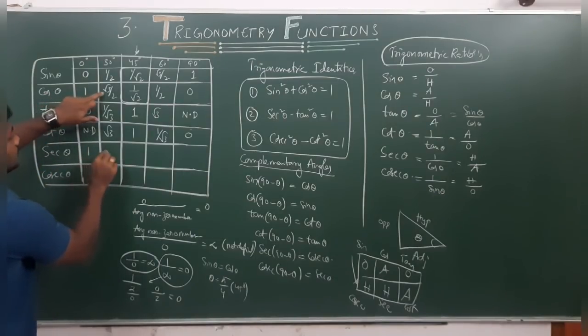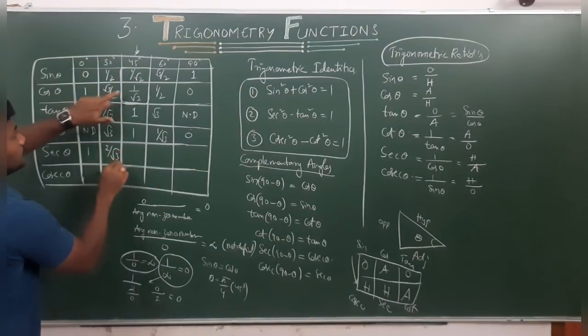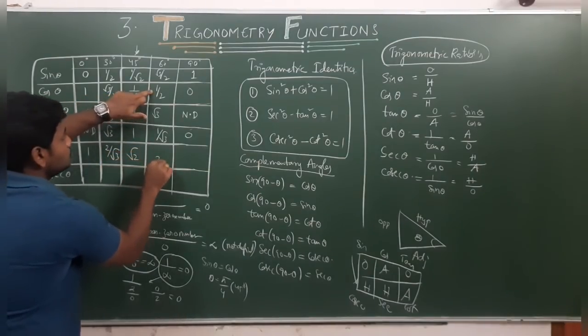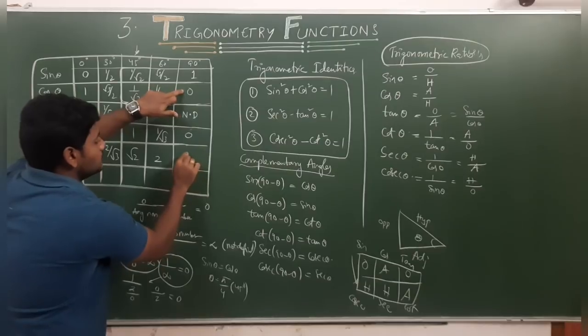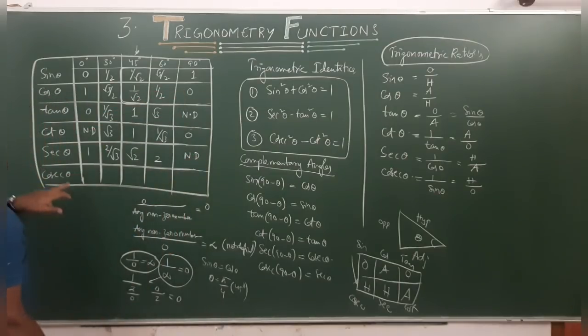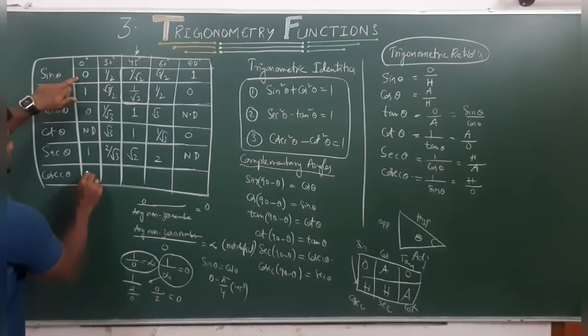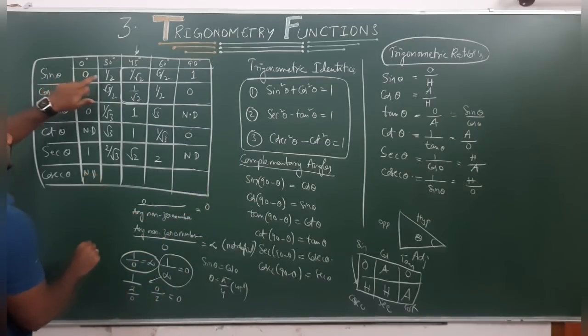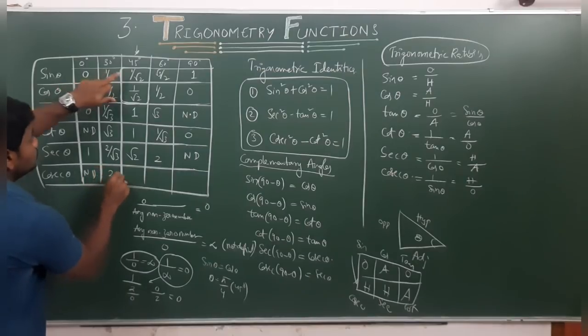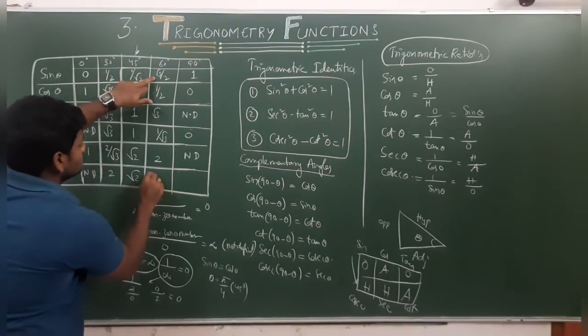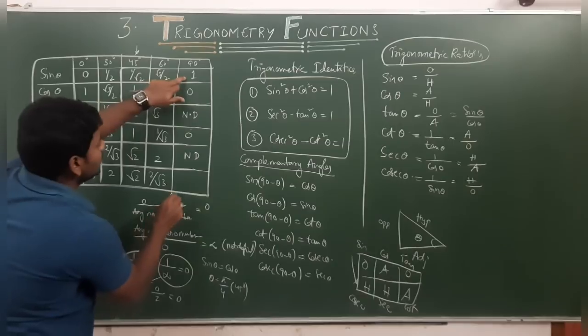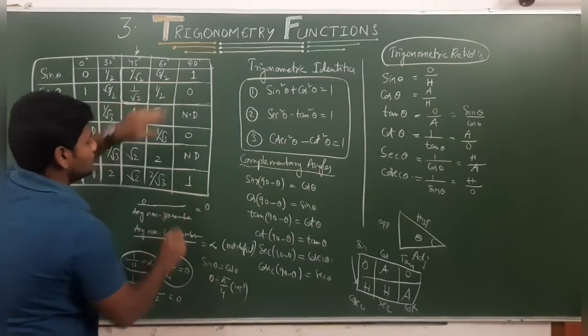Next, secant. Secant is nothing but the reciprocal of cos. So 1 by 1 is 1, this is 2 by root 3, this is root 2, this is 2, and 1 by 0 is not defined. Next, cosecant is nothing but the reciprocal of sine. So 1 by 0 is not defined. Next, 1 by 1 by 2 is 2, this is root 2, this is 2 by root 3, and this is 1 by 1, equal to 1.